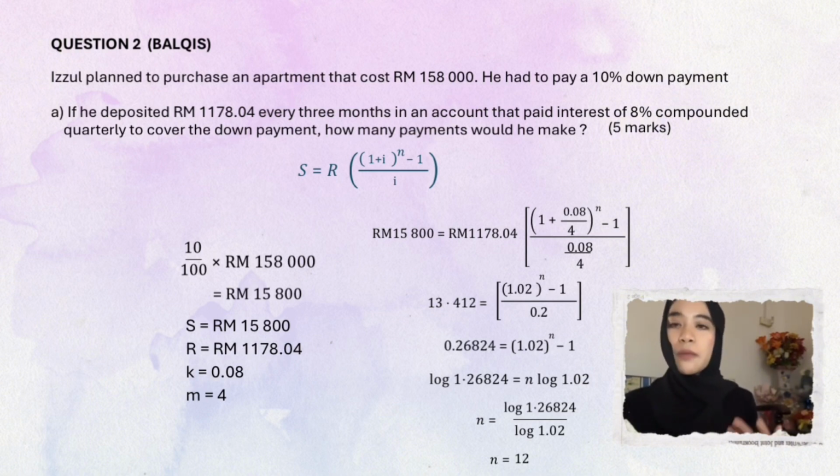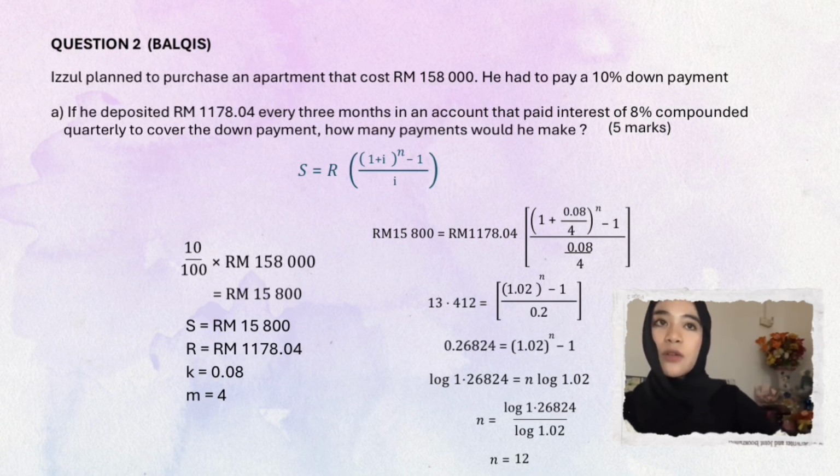To find how many payments he needs to make, we use the future value of annuity formula, which is S equals R times open bracket 1 plus I to the power n minus 1 divided by I. The future value, which is S, is 15,800. Second, the periodic deposit, which is R, is 1,178 ringgit and 4 cents. The interest rate per quarter is 8% divided by 4, which is 0.02.